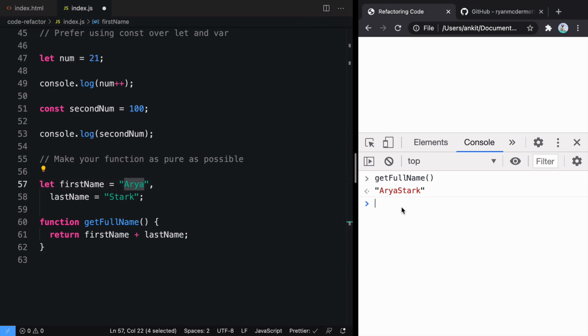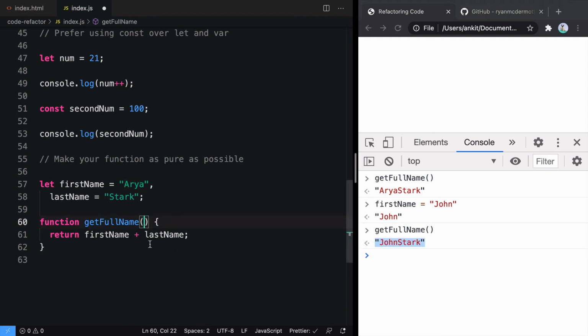If by mistake some other operation changes the value of firstName to something else like John, and again you call the function, you will get John Star. The definition of a pure function is also that when you call a function with the same parameters, it should always return the same value. Here it is not doing that. Here we are calling it and it returns Aria Star. Here we are calling it with no parameter, and it is still returning John Star. That is not a good thing.